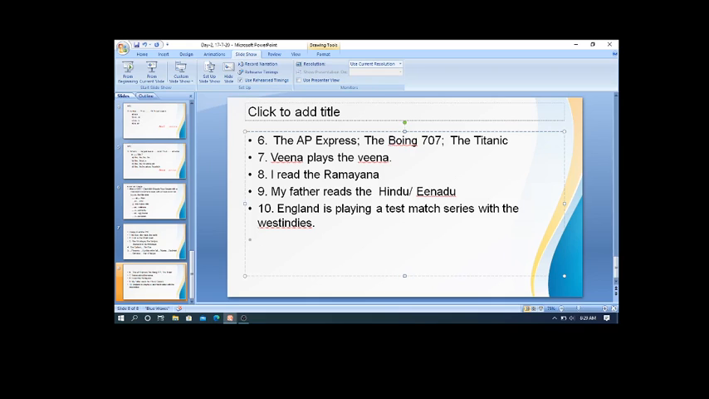Generally, we say the Netherlands. In the same way, we say the Philippines, not only Philippines, the Philippines. In the same way, the West Indies. Okay. So this is enough for you today.